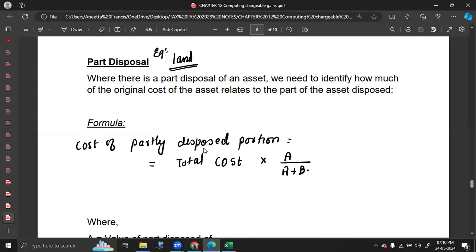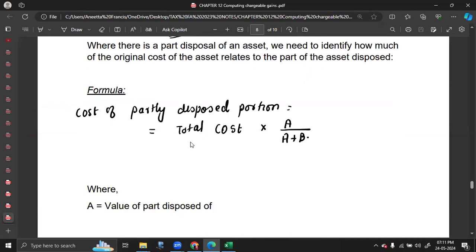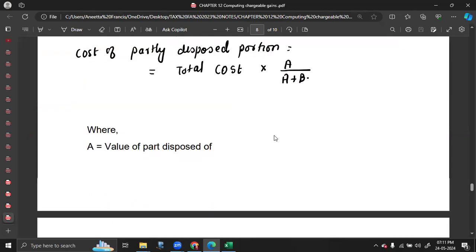So you can take your sale proceeds. From that, you have to take the cost of the portion disposed, which is equal to the total cost into the selling price divided by selling price plus the market value of the remaining portion. So you will get your cost of that particular portion disposed, and when you set off, you will get your chargeable gain or allowable loss.